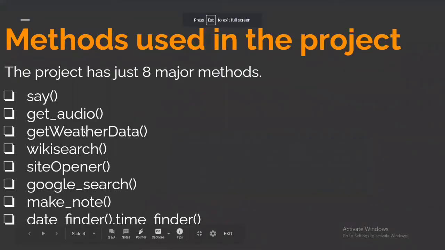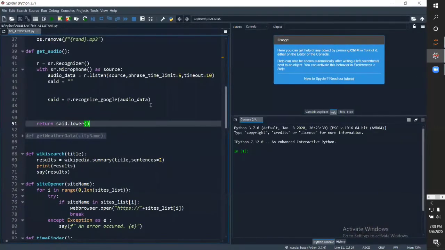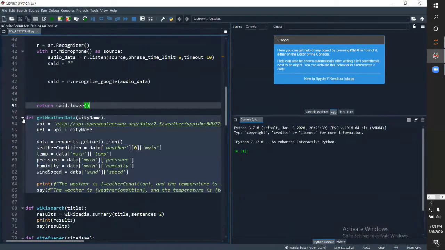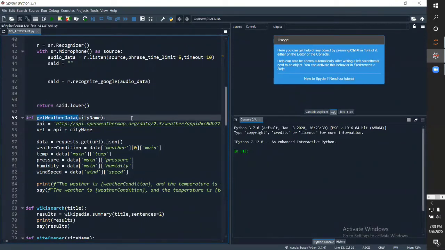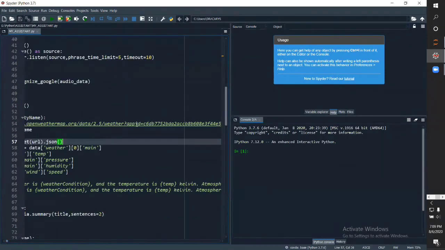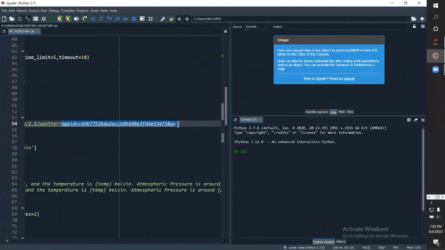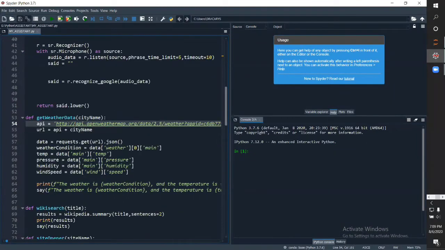Then how to make this function. We define get weather data and take in the argument city name, which is the city we have to forecast. We set the API and the API key, appid, as this, and finally q is equal to empty.